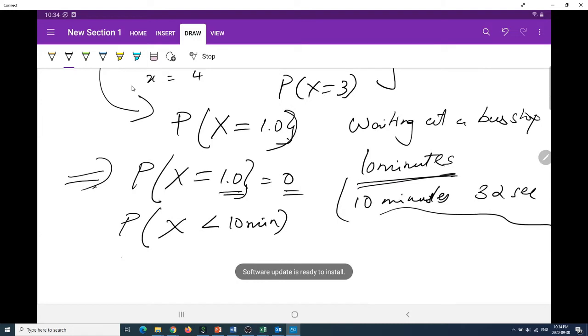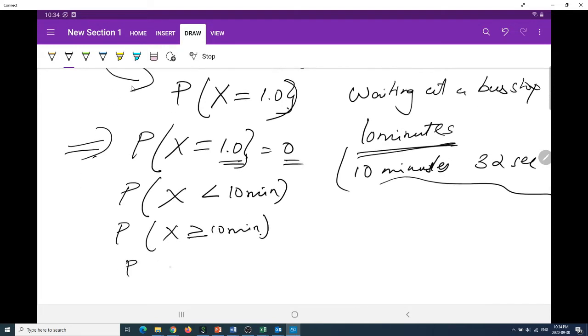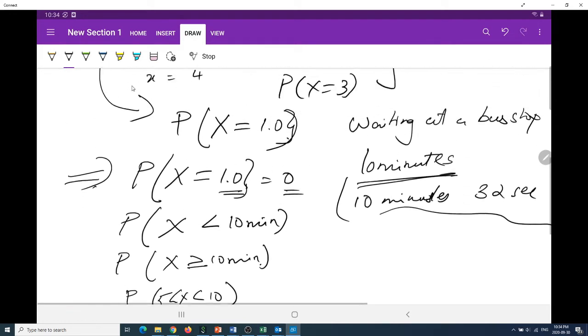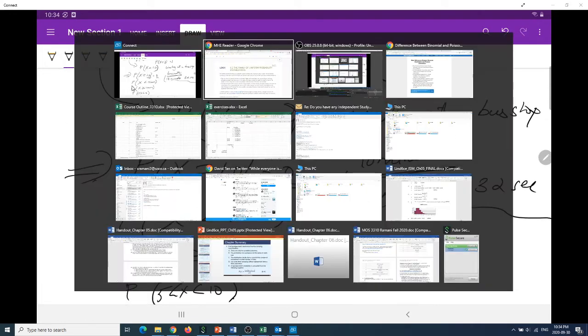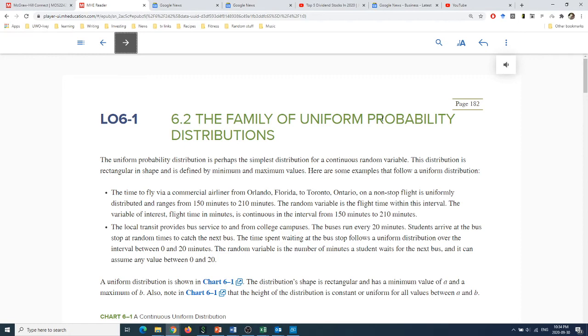Or what is the probability that you waited greater than or equal to 10 minutes? What is the probability that you waited between 5 and 10 minutes? You ask questions like these in continuous probability distributions. With that said, the first distribution we will be looking at is the uniform probability distribution.